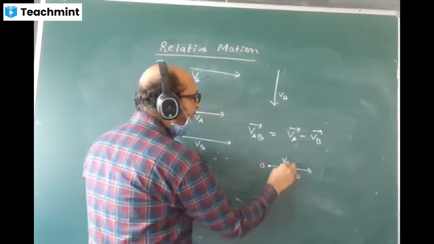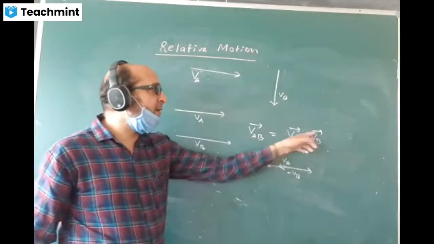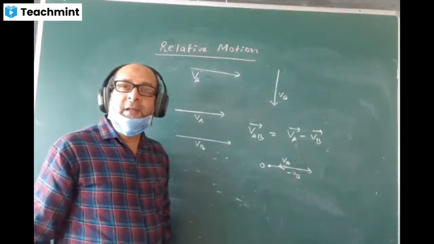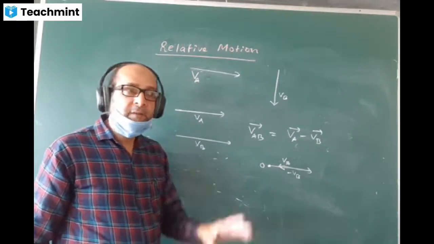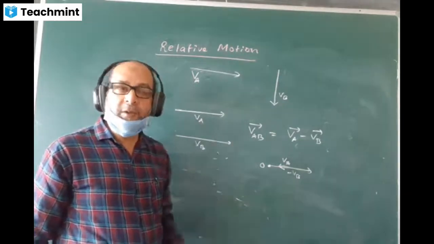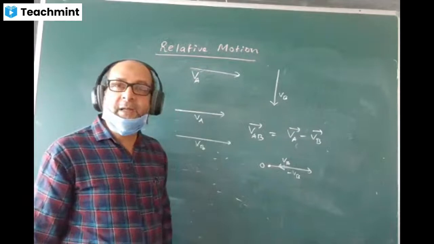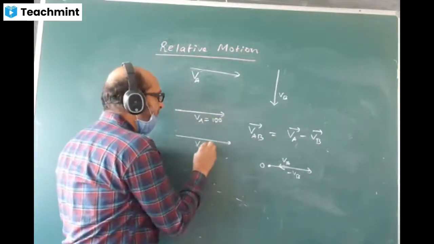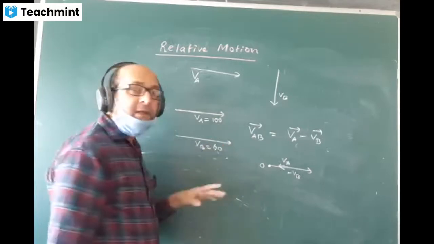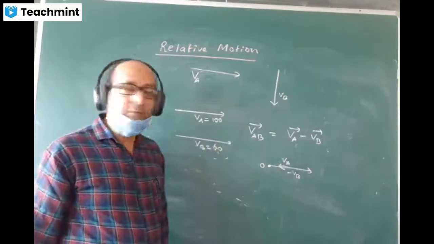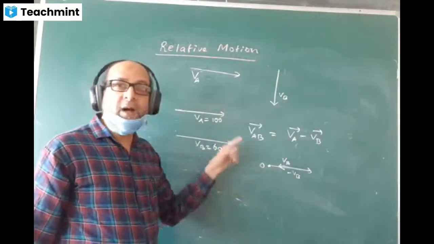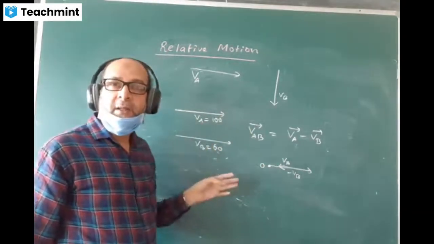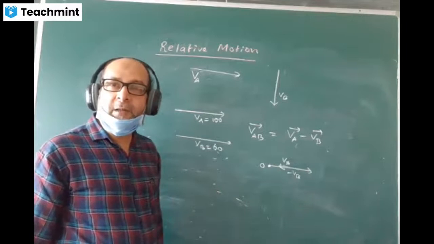That means two vectors, VA vector and VB vector, are in opposite direction. When two vectors are in opposite direction, how do we find the resultant? Resultant will be subtraction, no? When the two vectors are in opposite direction, you have to subtract. Say the velocity of train A is 100 and train B's velocity is 60 kilometer per hour. What is the value of relative velocity of train A with respect to train B? Subtract 100 minus 60. The answer will come 40 kilometer per hour.